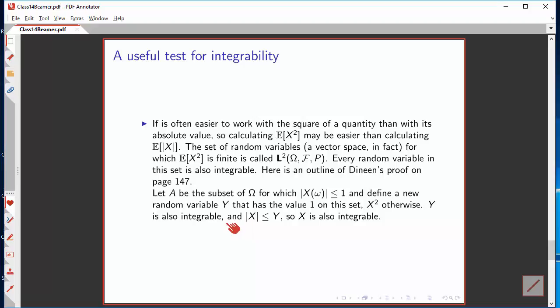Now, if x squared is integrable, y is also going to be integrable. But now we see that the absolute value of x is always less than y. When the value is 1 at some point in the sample space, this is true because a number that is greater than 1 is less than or equal to its square. If, on the other hand, x has an absolute value less than 1, y was defined to have the value 1 to make this true, and that proves that x is also an integrable random variable.